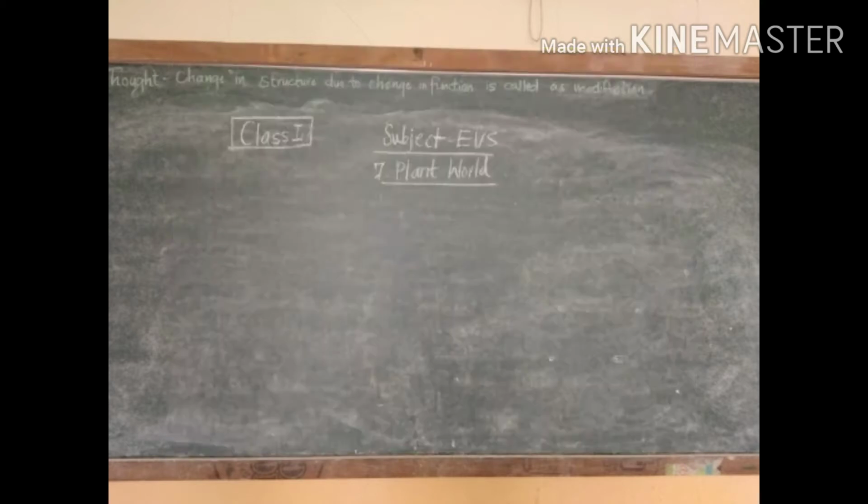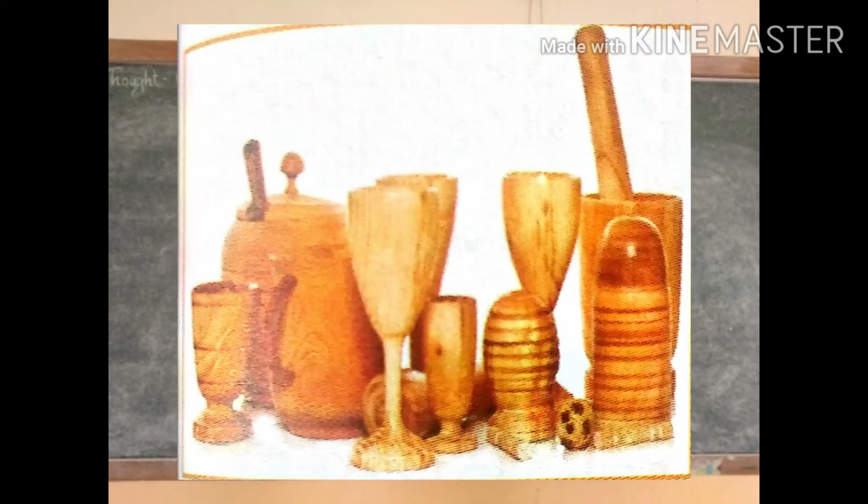Next, paper is given by the plants only. From the bamboo tree, the pulp of bamboo is converted into paper. So we should not waste paper. Keep in mind, because paper is made from the plant only. Okay, next, what is given by the plant? We make wooden items at home with the help of plants, which are dead plants. Their trunk and branches are used to make wooden items for our household activities.